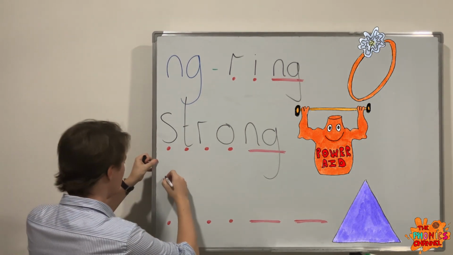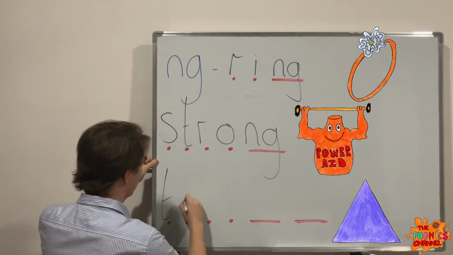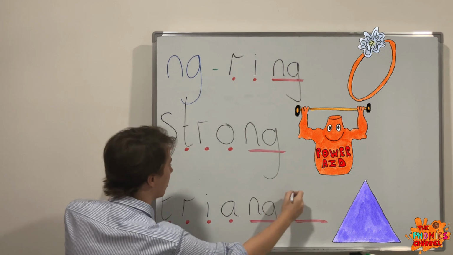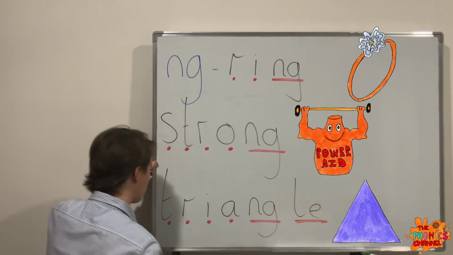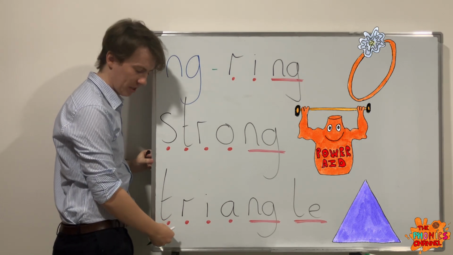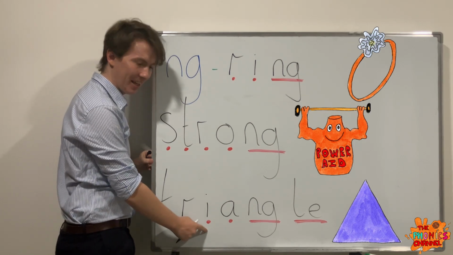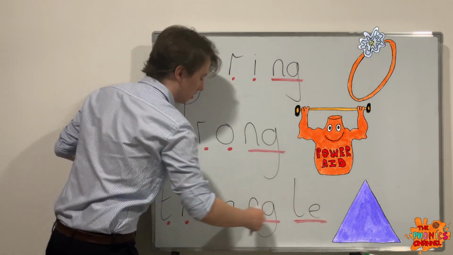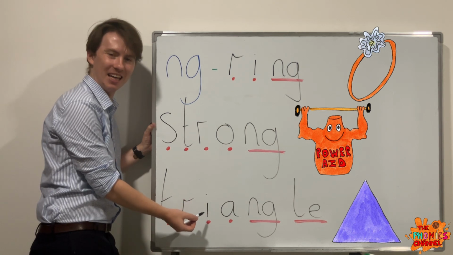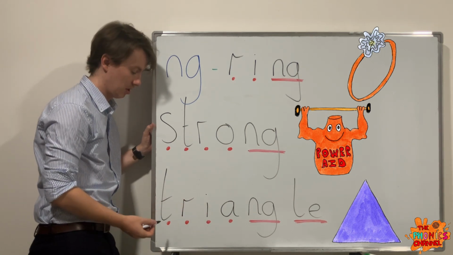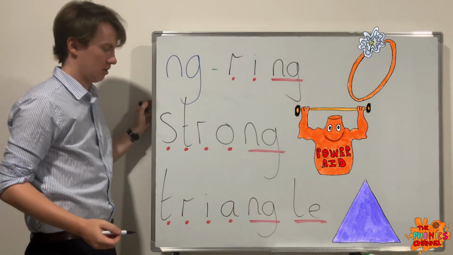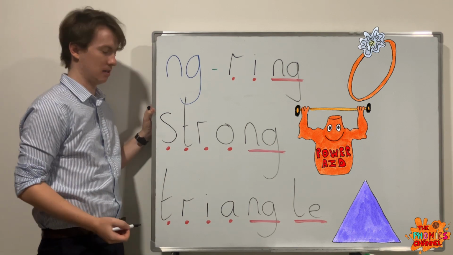And finally, we have a last one, which is triangle. Tr, i, a, ng, le. Tr, we've got 2 adjacent consonants, t and r, that make a tr sound. Triangle. We have the i here making the i sound. That sometimes happens. Tr, i, a, ng, le. Triangle. And the le sound at the end as well.